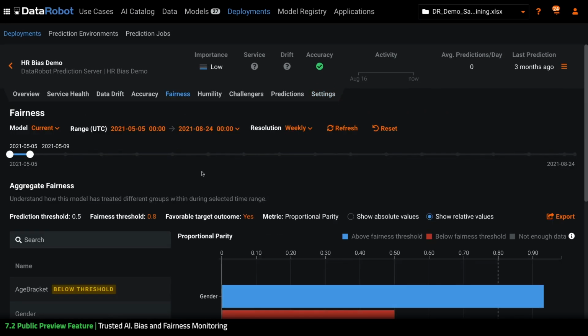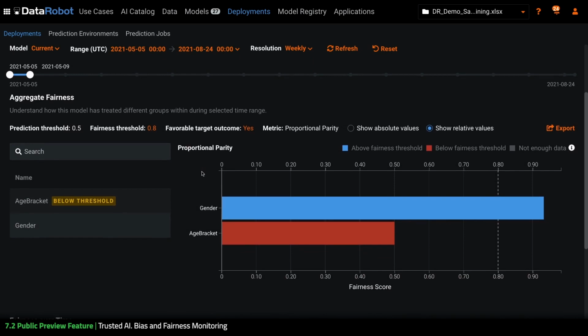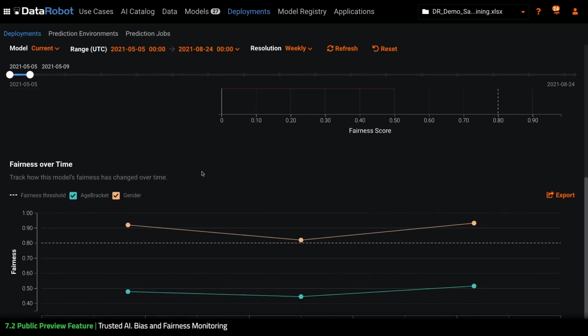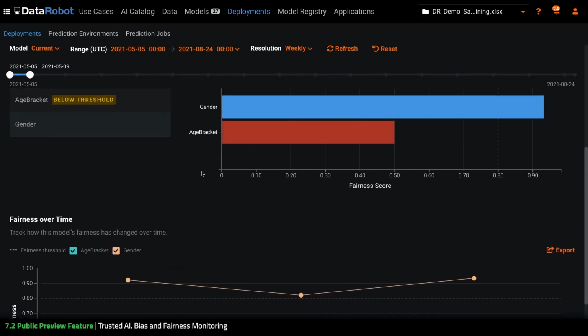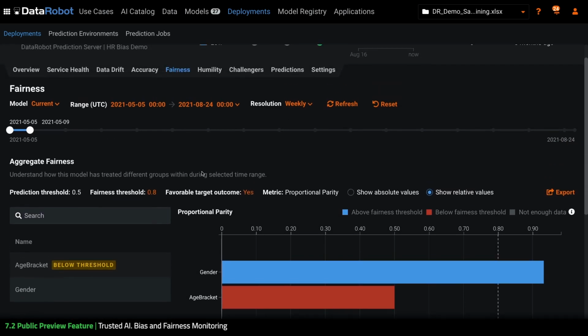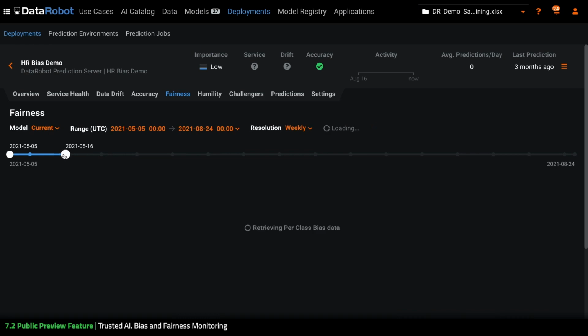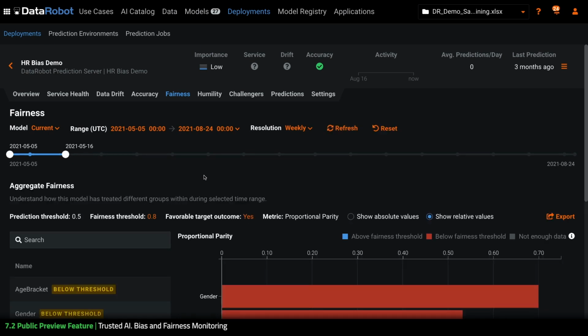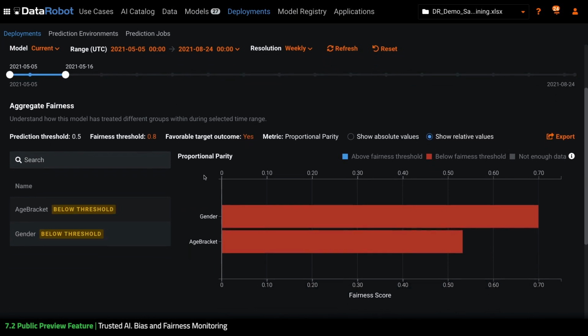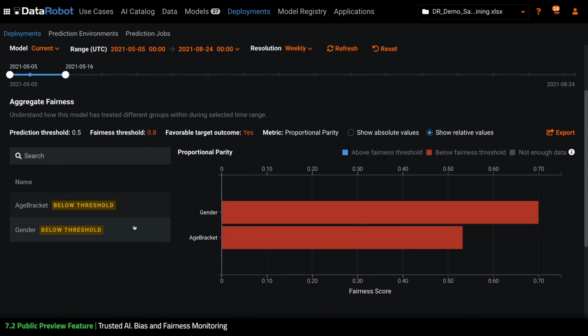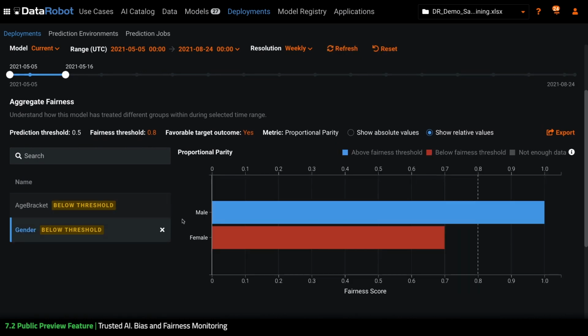Hopping over to the Fairness tab, after I've had this model in production for some time, I can take a look at the initial state. Looking at the protected attribute gender, initially everything looked good. The scoring data was not showing an indication of bias. That changed, though, over time. It appears, after some time in production, the model has started to exhibit signs of bias.